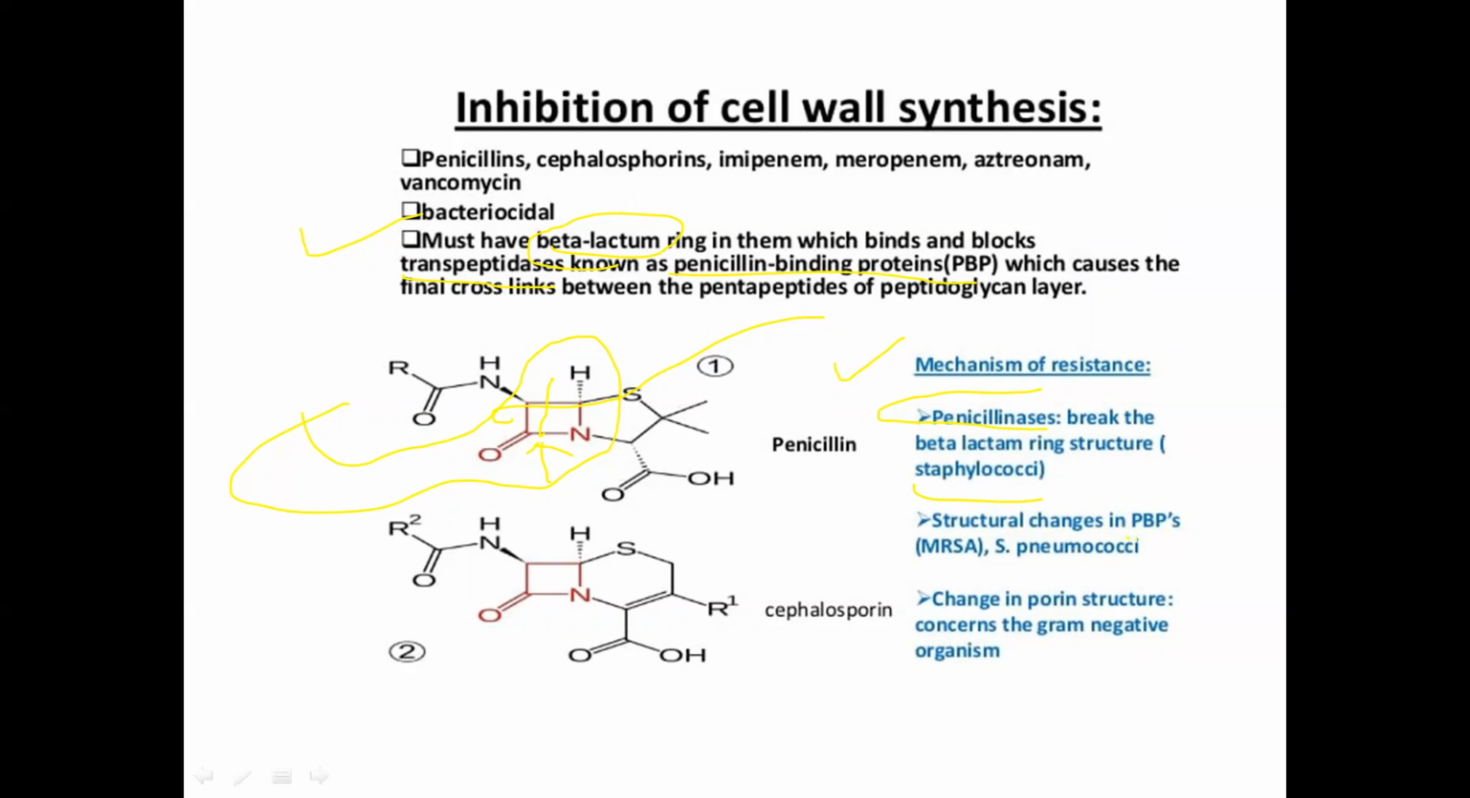Structural changes in the PBP complex, meaning the penicillin binding proteins, may occur in some cases, so that these agents become ineffective. And there are changes in the porin structure. Some gram negative bacteria change the porin structure, so that the drugs become ineffective.